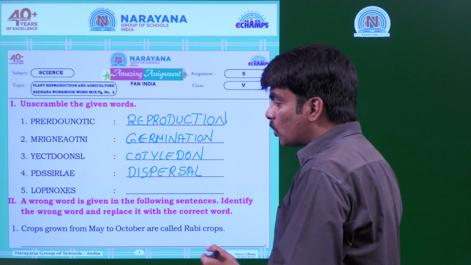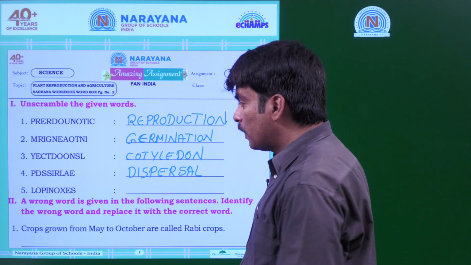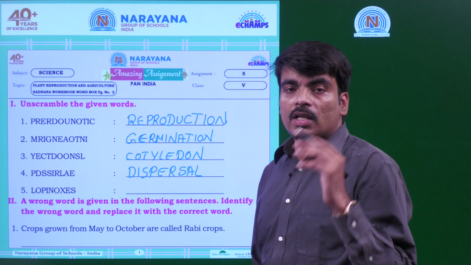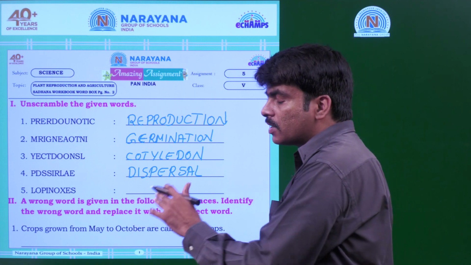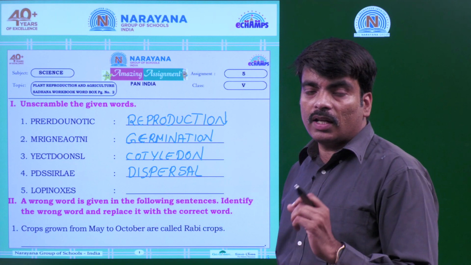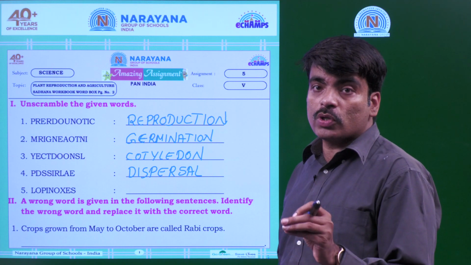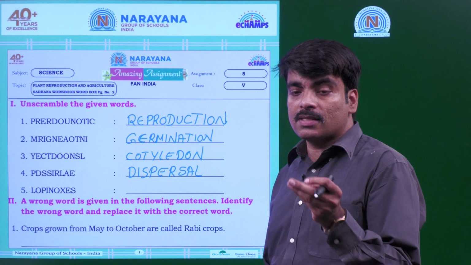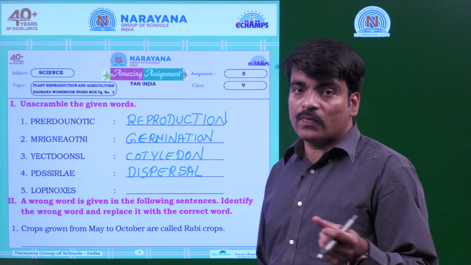Now, coming to the fifth word. The word represents one of the processes of dispersal. It is explosion. Explosion is observed in plants such as peas and the lady's finger.